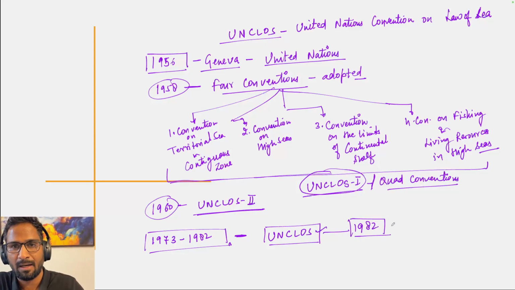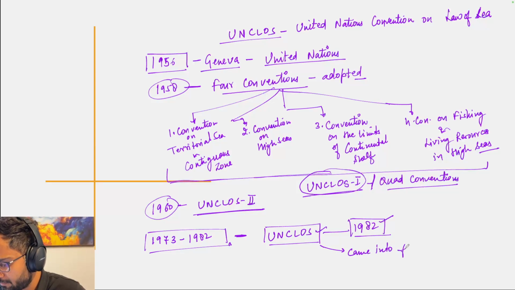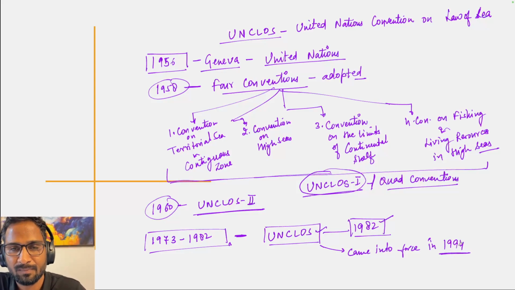So after several meetings between 1973 and 1982, finally UNCLOS came into picture. It was adopted in 1982 and it came into force in 1994. So this is how UNCLOS came into existence.